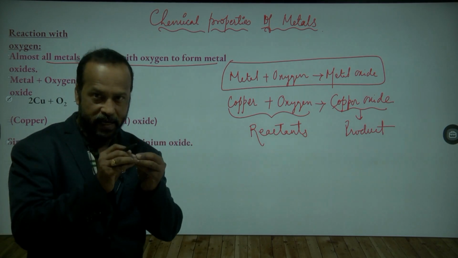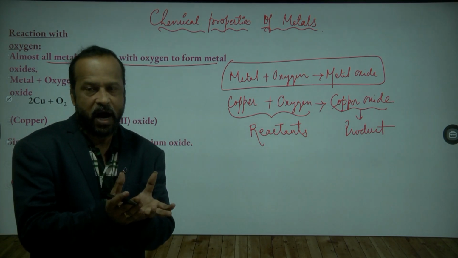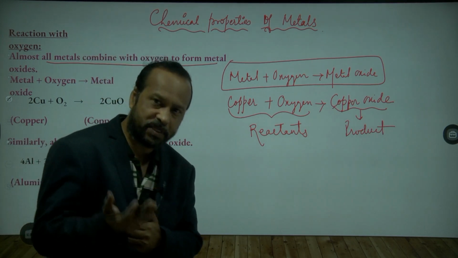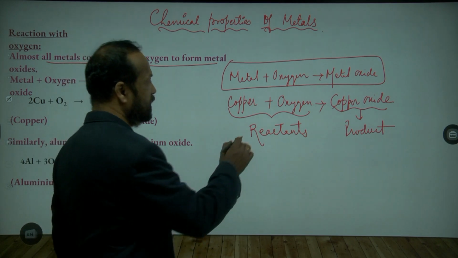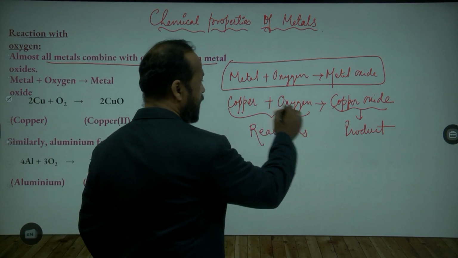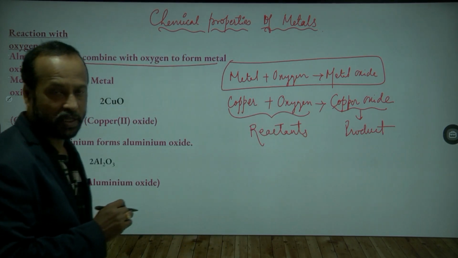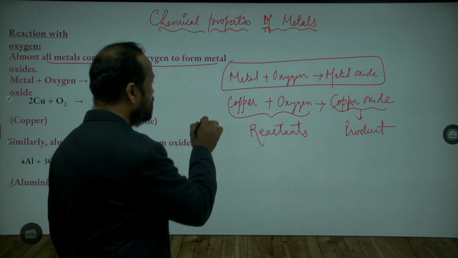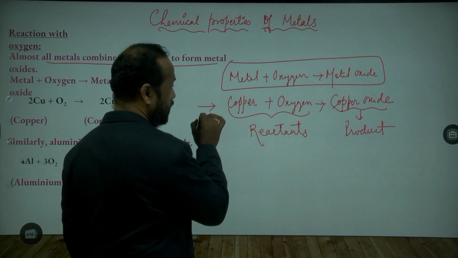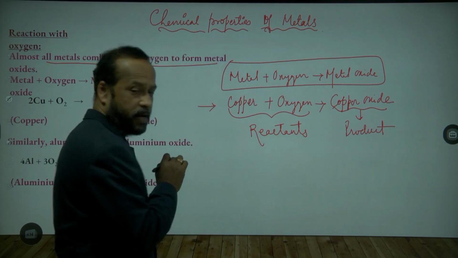Those which are reacting are called reactants. After the reaction, the new substance that is forming is called a product. So here the reactants are copper reacting with oxygen, and we are getting copper oxide as the product. And this is called the chemical reaction.